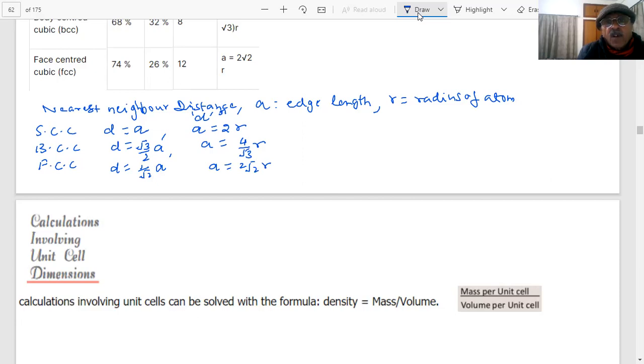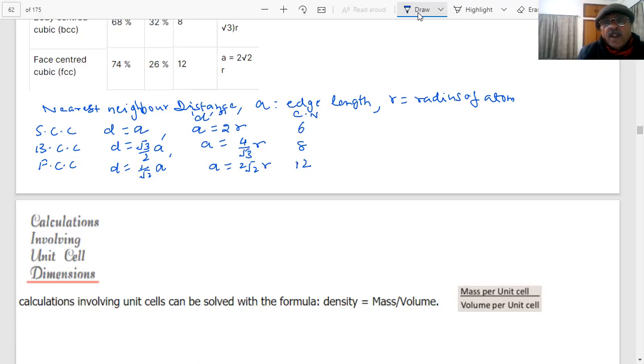What is the coordination number for simple cubic? 6. What is the coordination number for BCC? 8. What is the coordination number for FCC? 12.